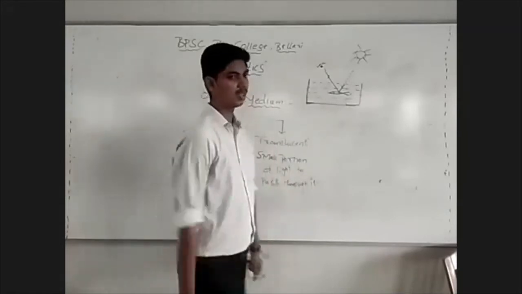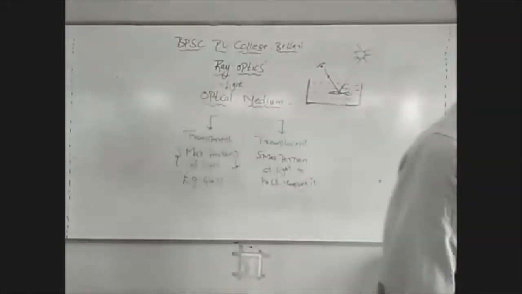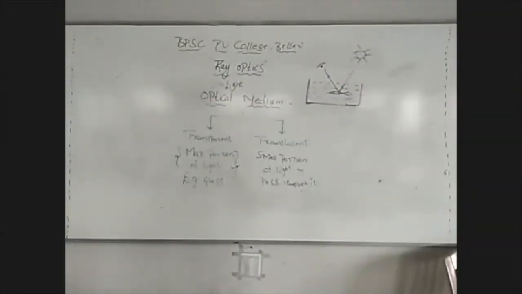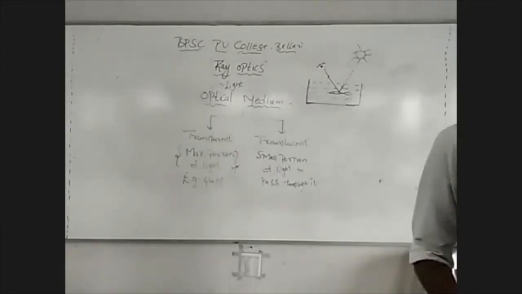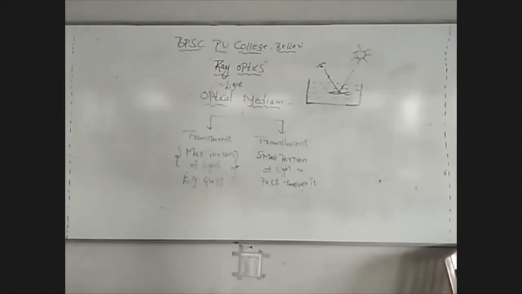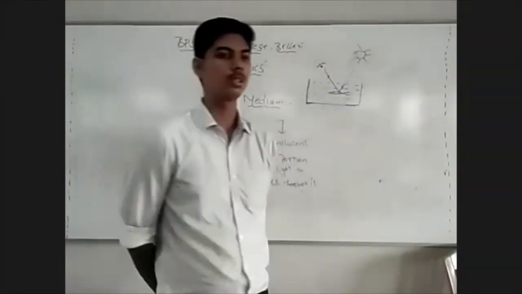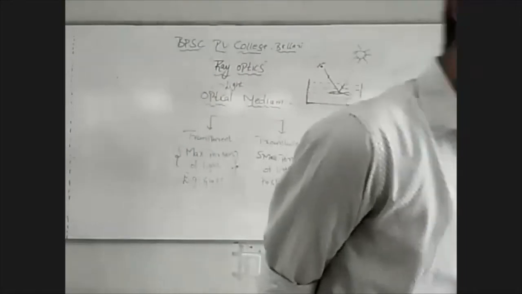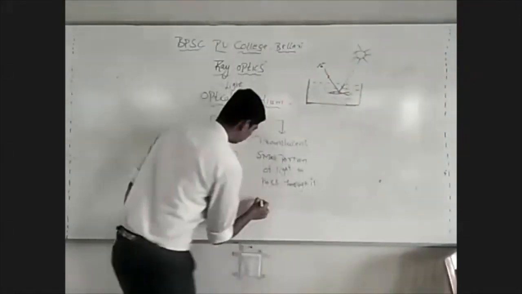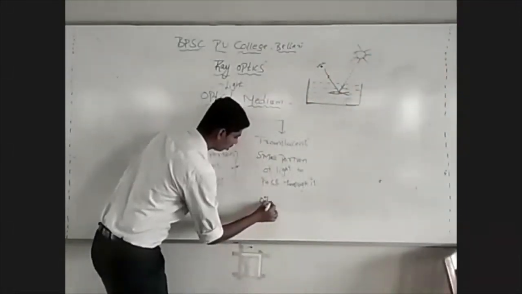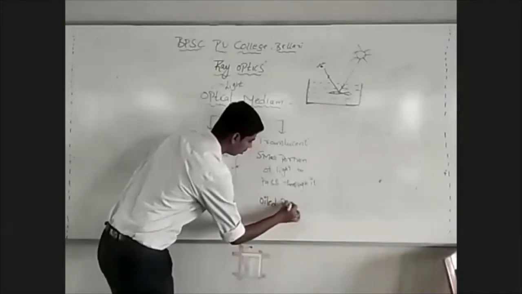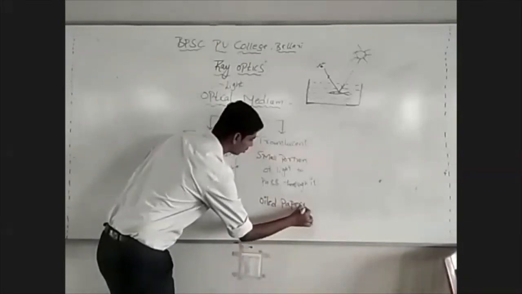What can be the example for a translucent medium? Can you tell an example for translucent medium? A medium which allows only a small portion of light to pass through it. Only a small portion of light. Translucent medium. Very good. Oiled paper. Oiled paper is an example for translucent media.